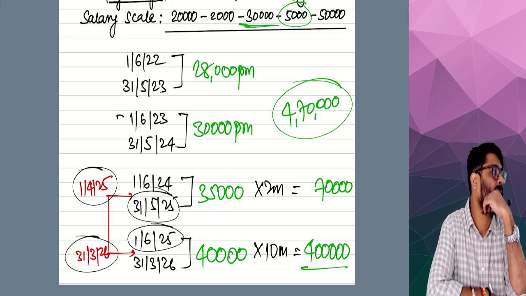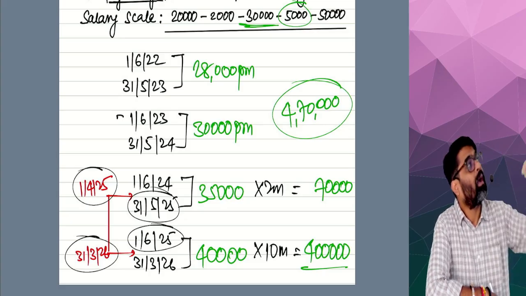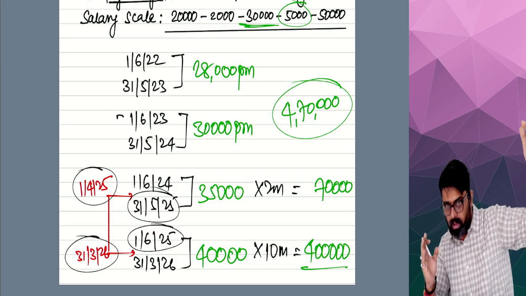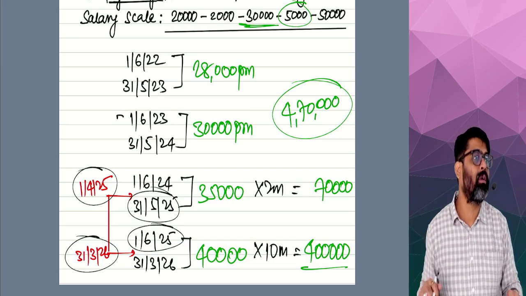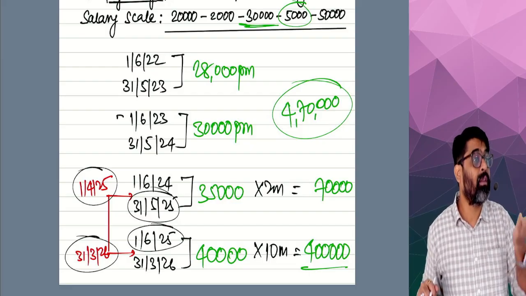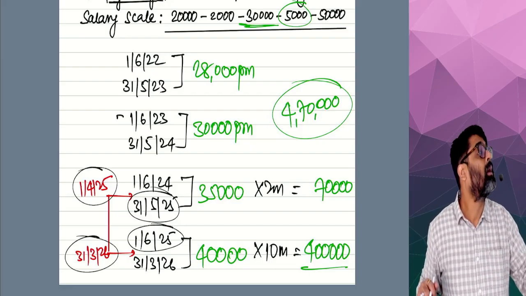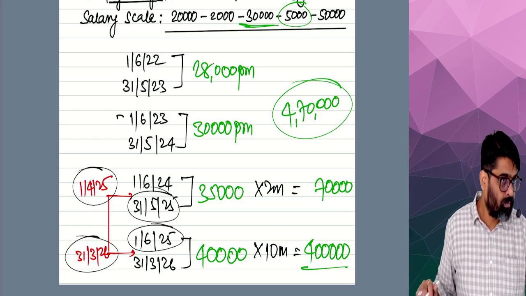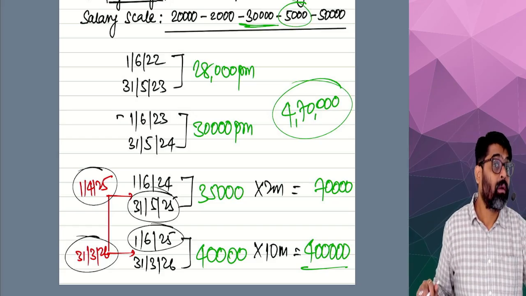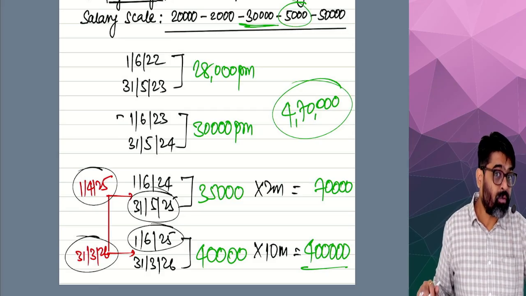Yes or no? So tell me, April to March, whatever salary will become due in this year only, no? April salary becomes due in this year. May salary becomes due in this year. So the salary becomes due on the last day of each month.